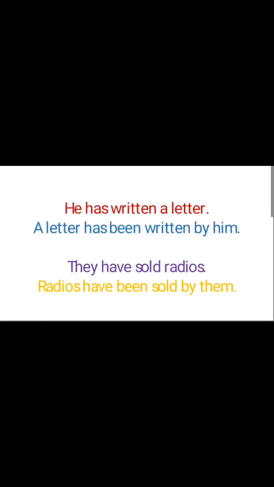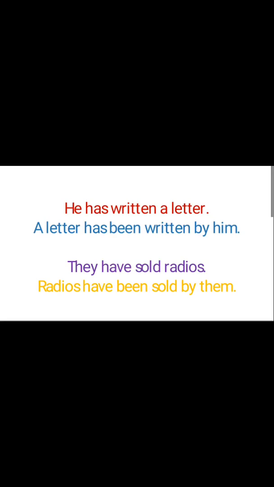Here you can see the example. He has written a letter. Has shows that this is the present perfect case, and written is obviously the third form of write. To convert this, just like previously, we place a letter at the beginning, and a letter is again singular, that's why has is to be written, and after that been is to be written for the perfect tense, and the third form of the verb, written, by him for he, is to be used in the sentence.